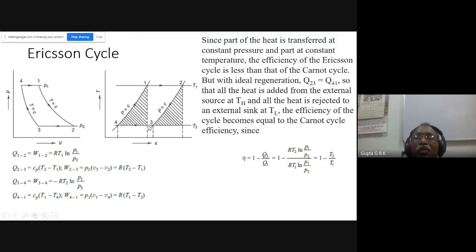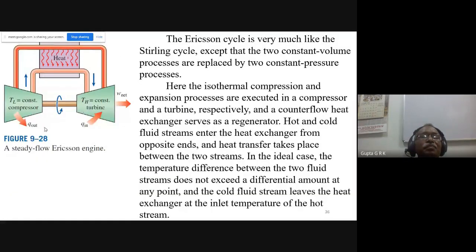So whatever heat is taken away from here is added here, but actual heat addition takes place here. If you see, the only thing is here there will be a flow process. It is like this. So here constant temperature heat addition is there, where I lose. Okay, first I will go to here.